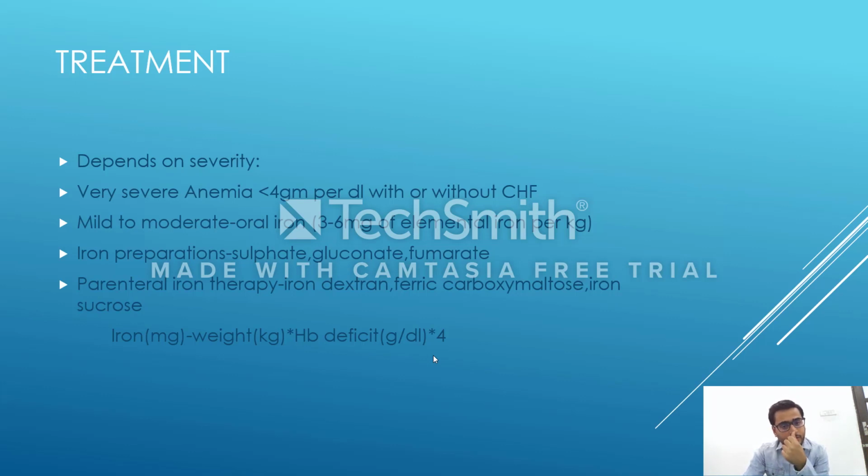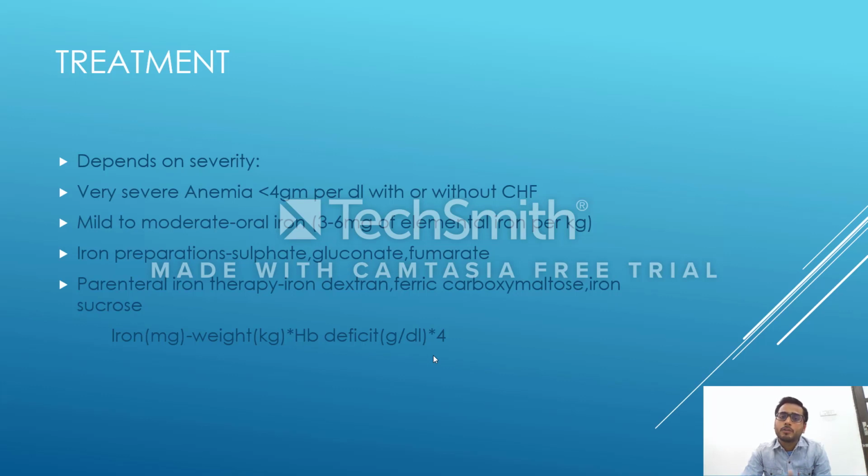See, there are a very large number of iron preparations present in the market, which are ferrous sulfate, ferrous gluconate, ferrous fumarate, and many other ferric forms also. There are carbonyl forms, colloidal iron, there are many forms. I have written them in increasing order of bioavailability.